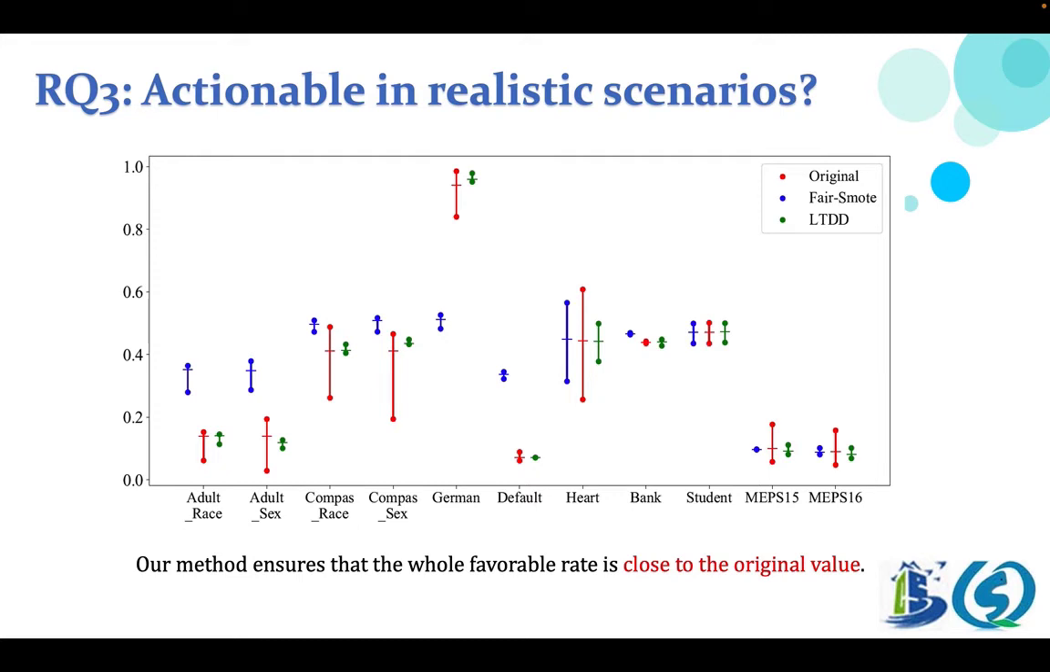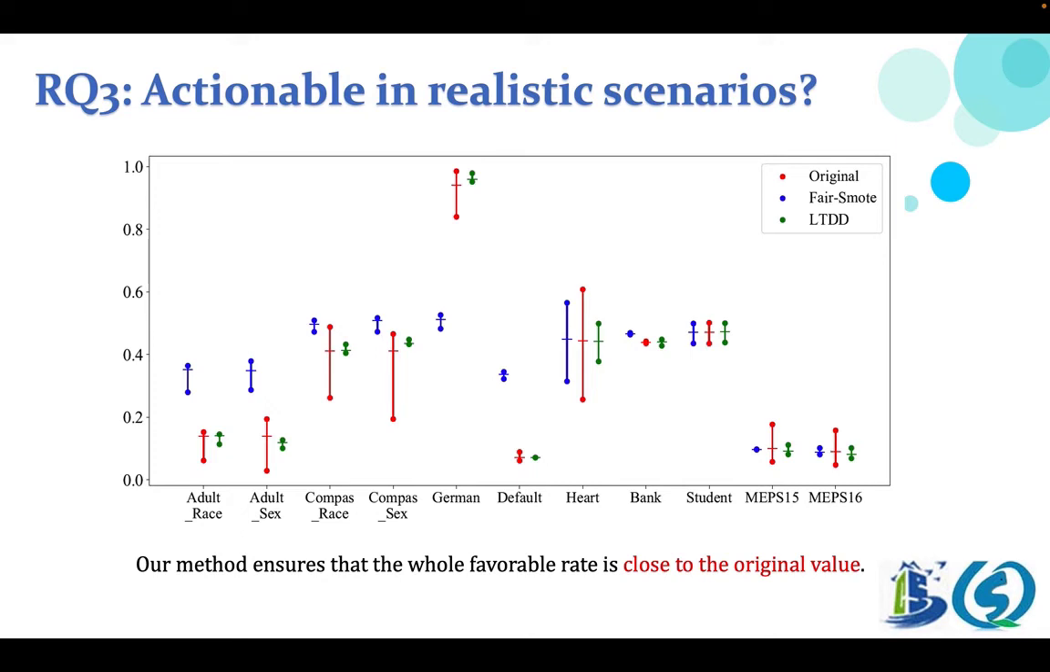In this figure, we employ 2 endpoints to indicate the favorable rates of the privileged and non-privileged classes and connect them to draw a line. The short horizontal stroke indicates the whole favorable rate. The figure's red, blue, and green points represent the original value, the result of Fairway, and that of LTDD, respectively.